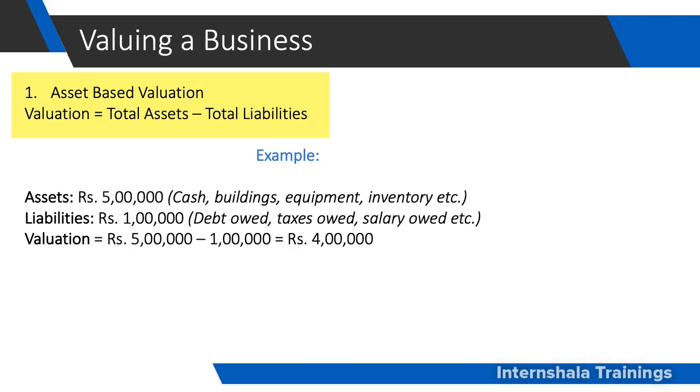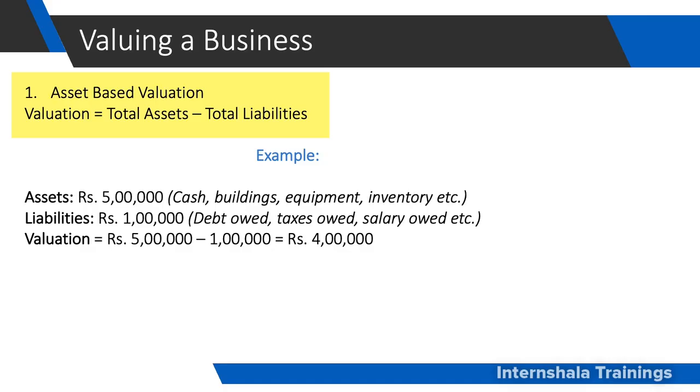Now let us understand what a liability is. A liability is a future obligation of the company that produces a negative economic value. Some examples of liabilities are the debt which a company owes to a bank, the taxes which a company owes to the government, the salaries which are not yet paid to the workers.